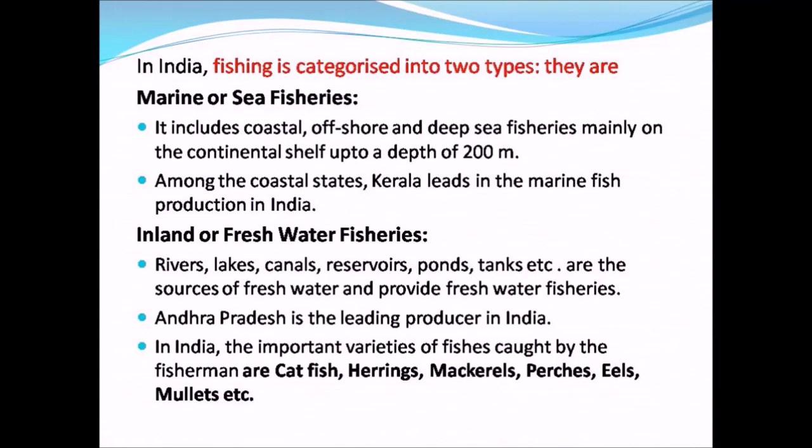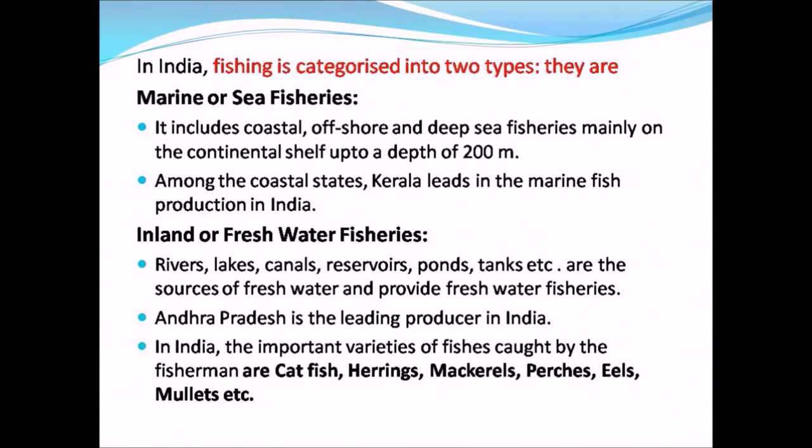Inland or freshwater fisheries. If the fishing is carried on in the freshwater, such as rivers, lakes, canals, reservoirs, ponds, tanks, etc., then it is said to be inland or freshwater fisheries. About 50% of the country's total fishing production comes from the inland fisheries.